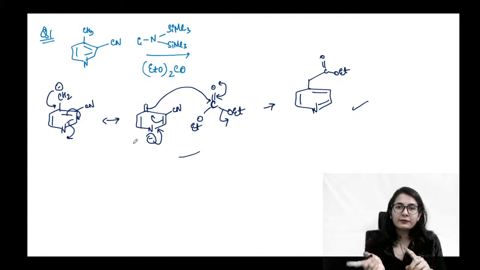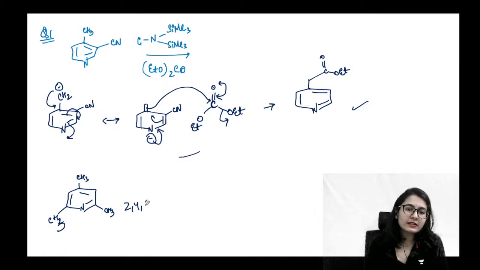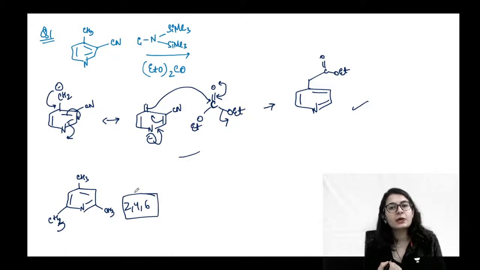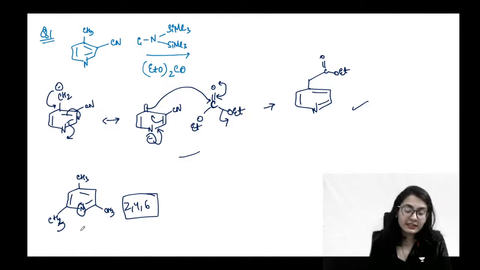So what did we understand for the property of pyridine? That is, if a methyl group is attached to the fourth or the second position, guys, look over here. If a methyl is present on the second position or the fourth position or the sixth position, like this, 2, 4, 6, any of these positions, the proton is going to be acidic. Why? Because it can do resonance all the way down to nitrogen, and nitrogen is very happy with the negative charge, right? So all of these methyls which are present on 2, 4, 6 positions will have acidic protons. So this is one property that we got to know about pyridine.